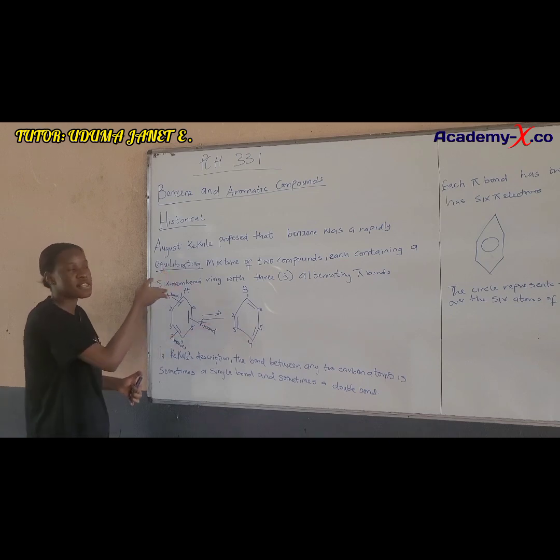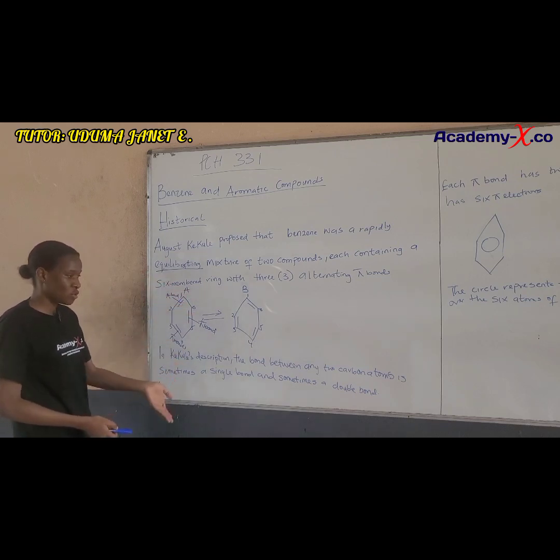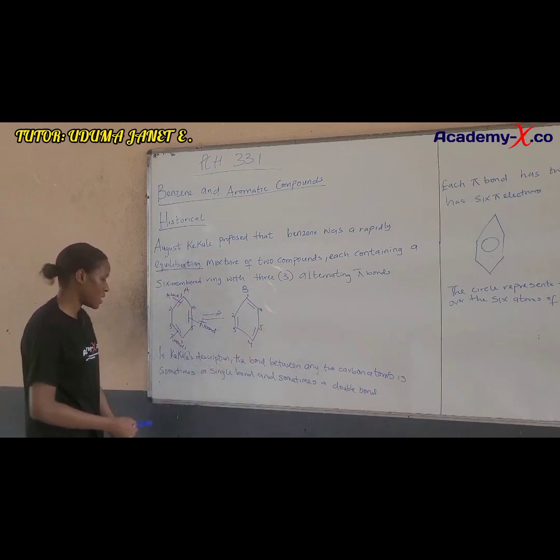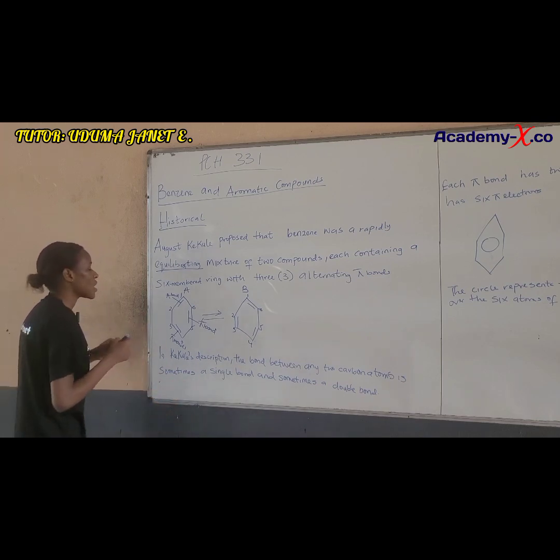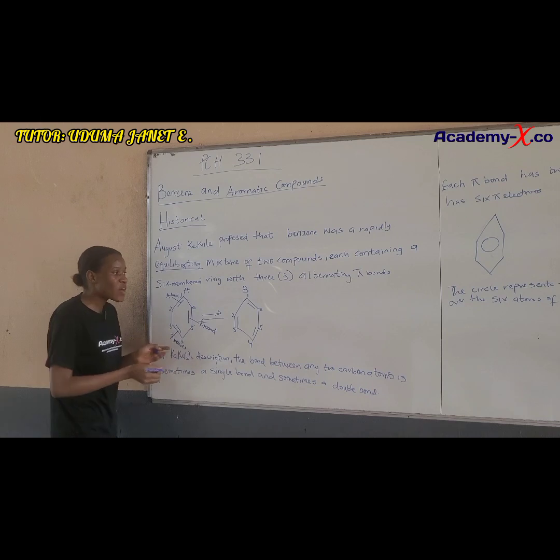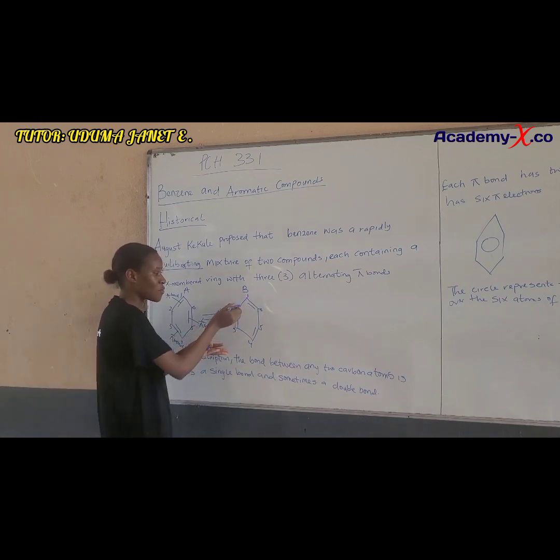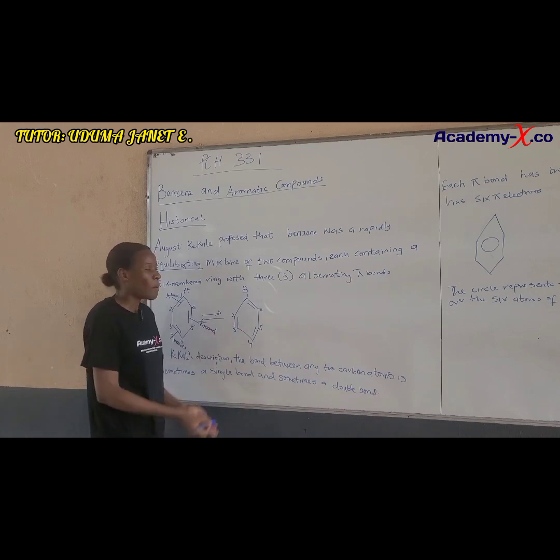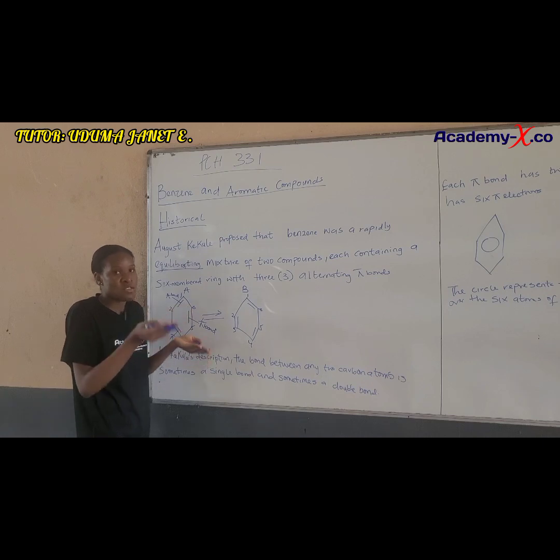And it's also the same thing for this other structure. So that is what August Kekulé had in mind when he was talking about benzene being a rapidly equilibrating mixture of 2 compounds. Now, in Kekulé's description, the bond between any 2 carbon atoms is sometimes a single bond and sometimes a double bond. I'll explain. You can see that in this structure, for example, the bond between carbon number 1 and carbon number 2 is a double bond. But in this other structure, the bond between carbon number 1 and carbon number 2 is a single bond. That is what he meant by sometimes the bond is single and sometimes it's double.